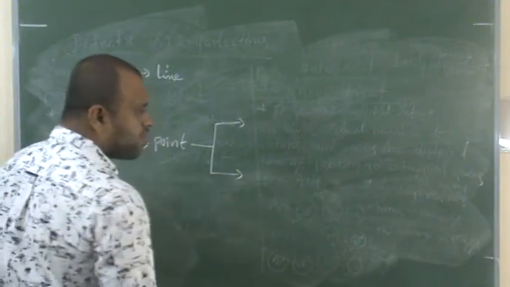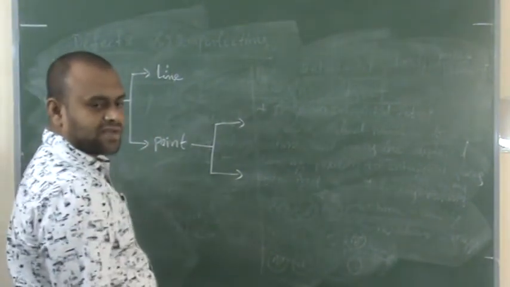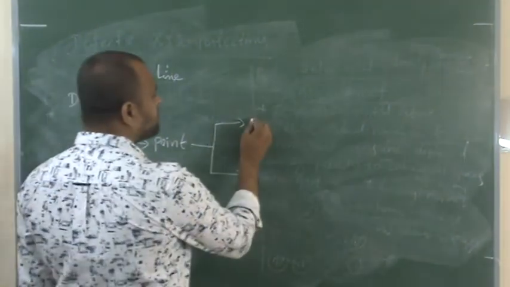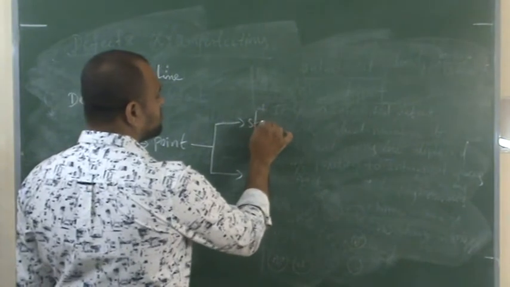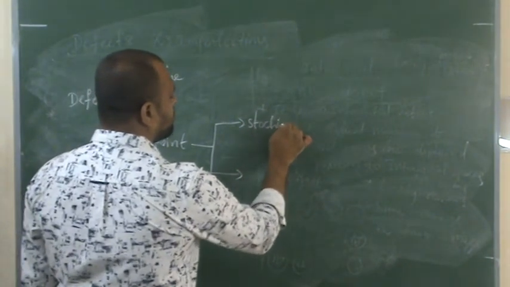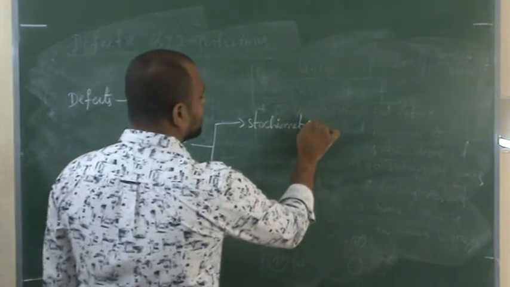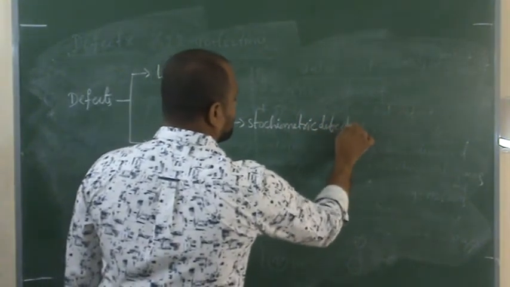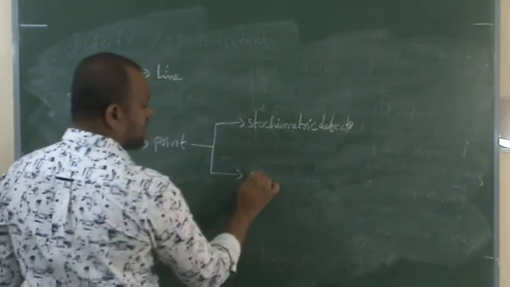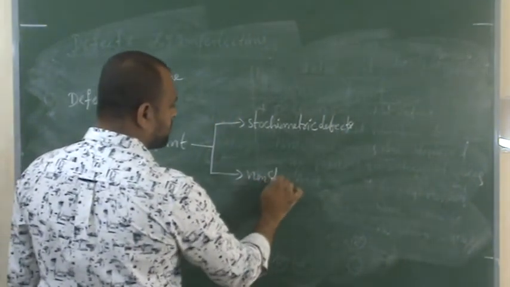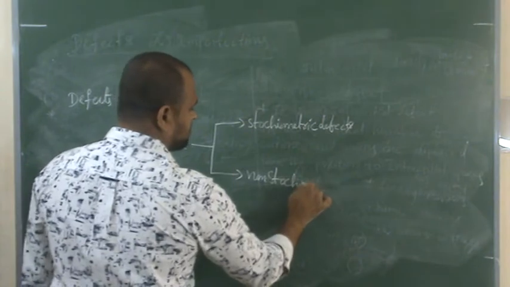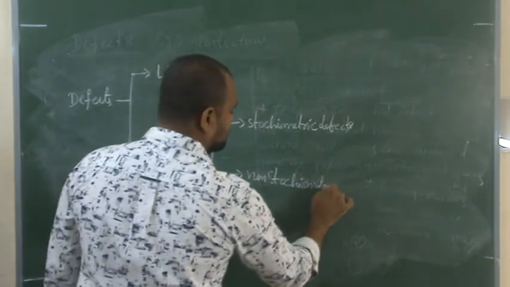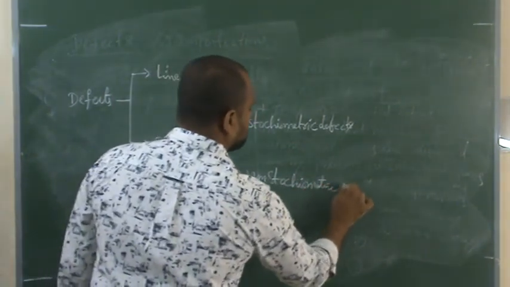We have discussed 2 types of point defects: stoichiometric defects and non-stoichiometric defects.